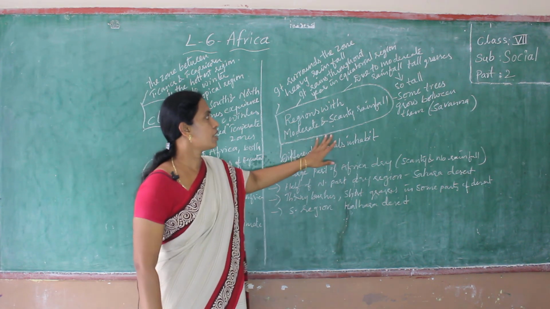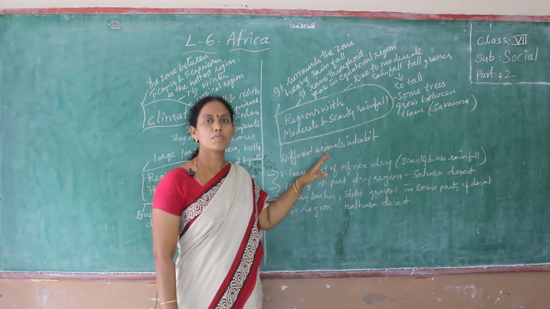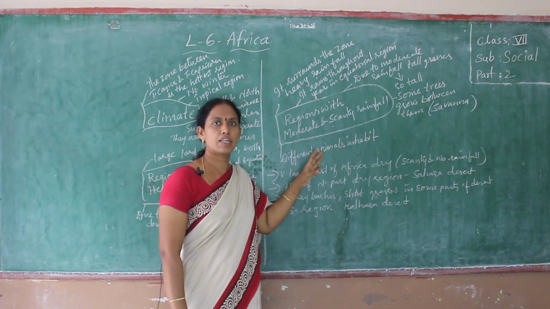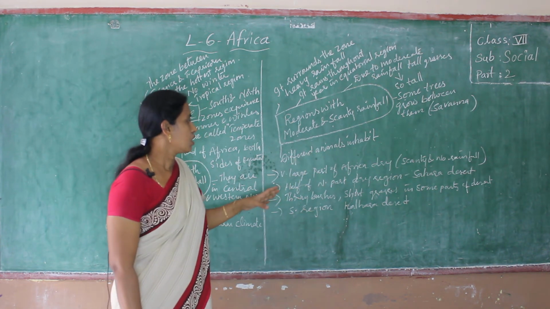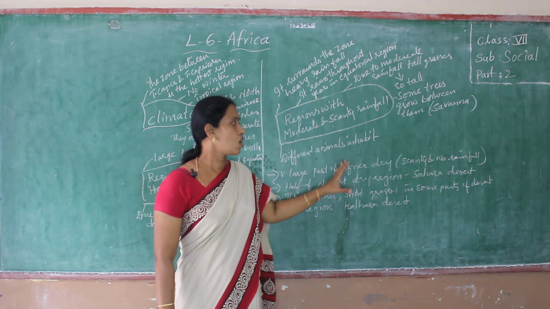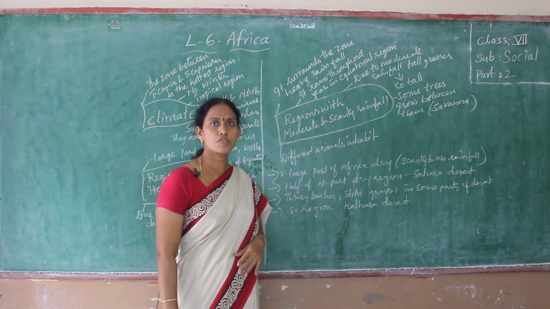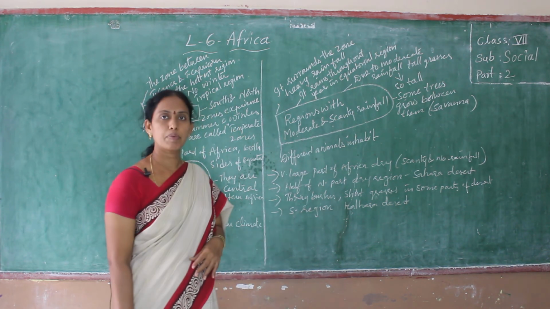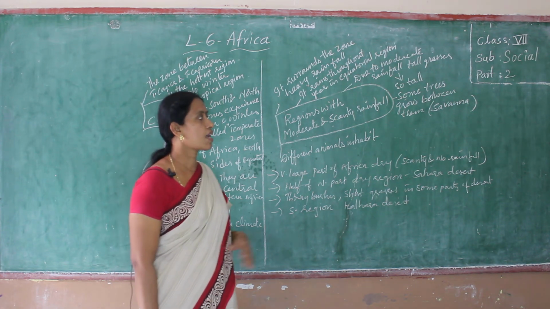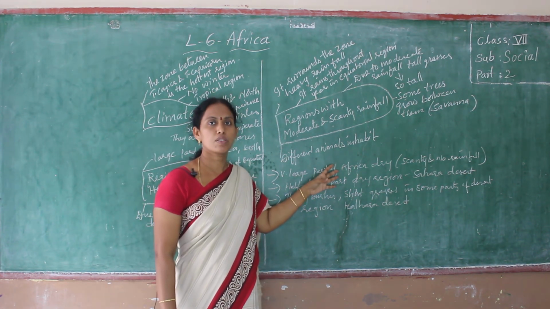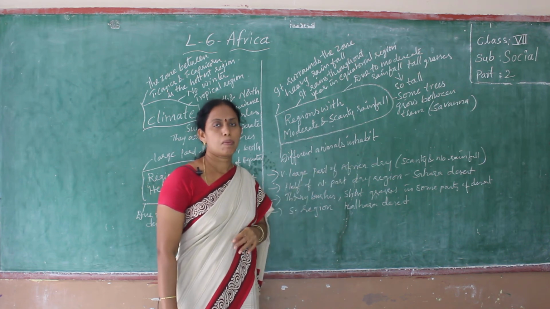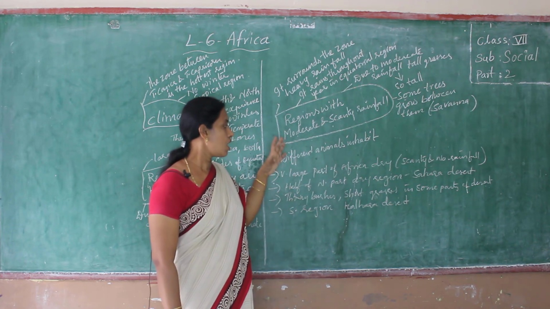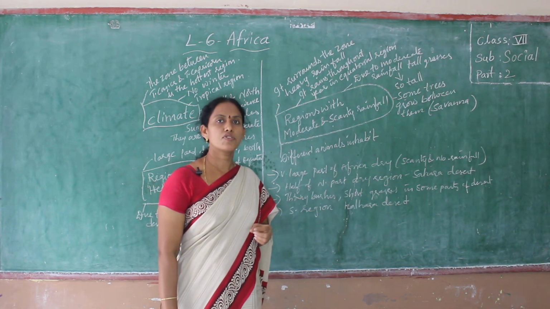Because of moderate and scanty rainfall, different animals inhabit Africa. So many animals live in this region. A very large part of Africa is dry. Why? Because in some areas there is scanty rainfall and in some areas no rainfall. Because of that, a large part of Africa is dry.